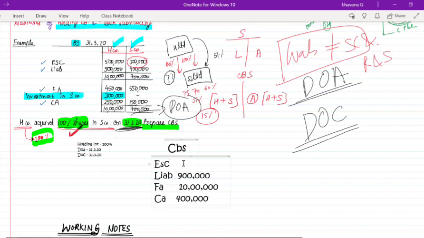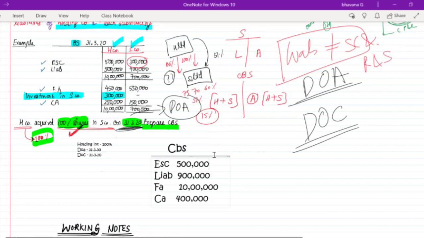Okay. So now first let's talk about equity share capital, and this is applicable for all the share capital and reserves and surplus. Whenever you prepare a consolidated balance sheet, the equity share capital and reserves and surplus will be written only of the holding company. Only of the holding company you will write here. So what will come in equity share capital? Can someone answer me? Here only the holding company's part should come. Please say what will come. So here the answer will be 5 lakh.